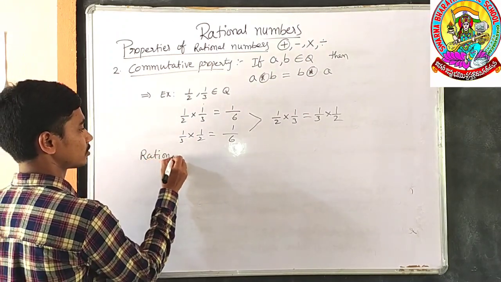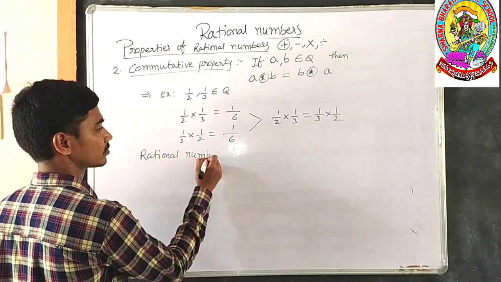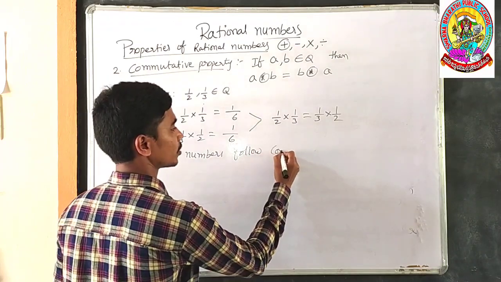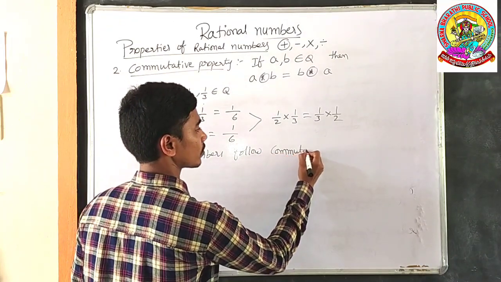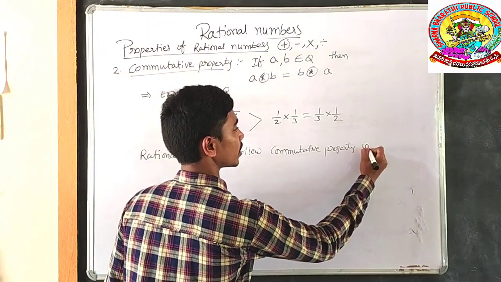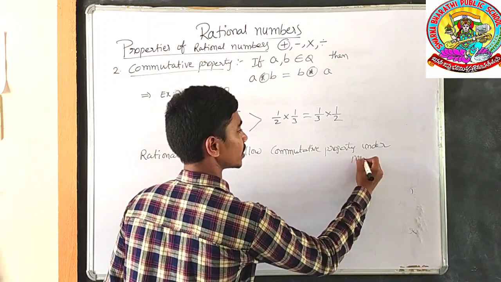Rational numbers follow commutative property under multiplication.